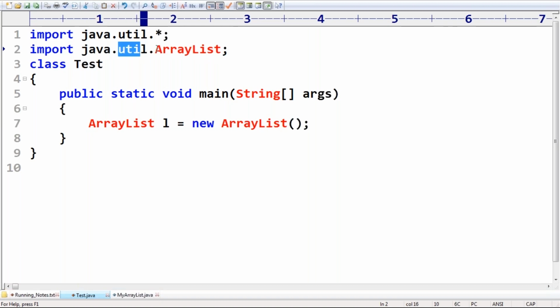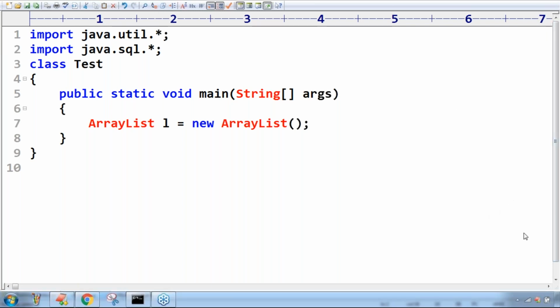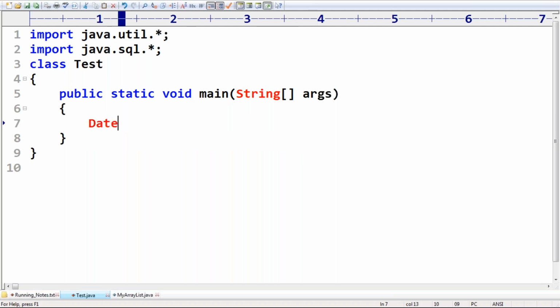Now a very important thing, sir. import java.util.*; import java.sql.*; Now my question, observe carefully: Date d = new Date(); Can you please tell whether the code is going to compile or not?